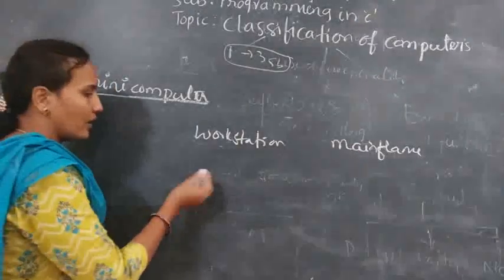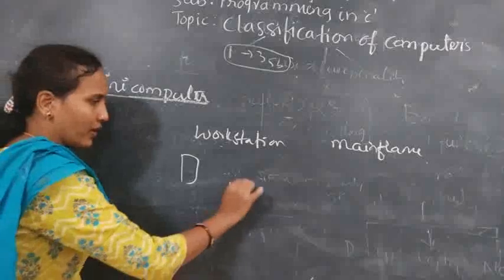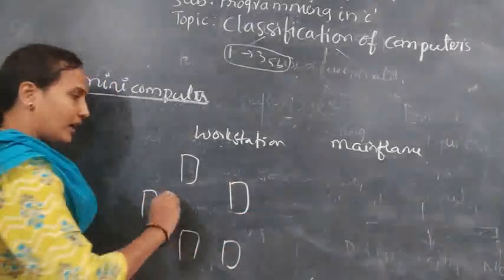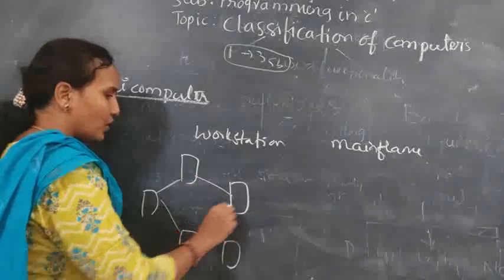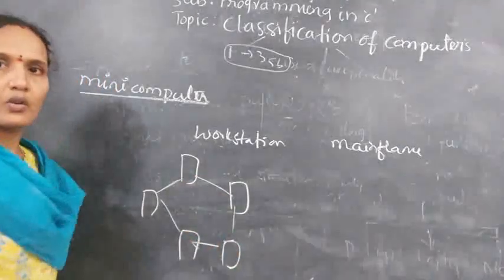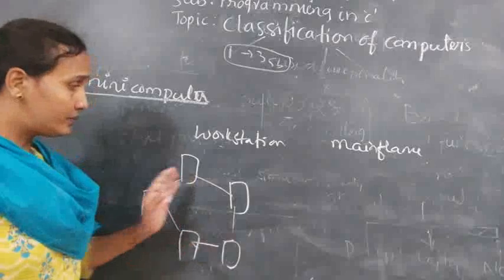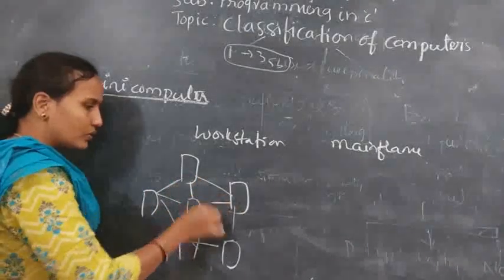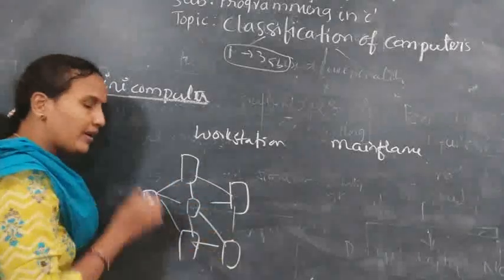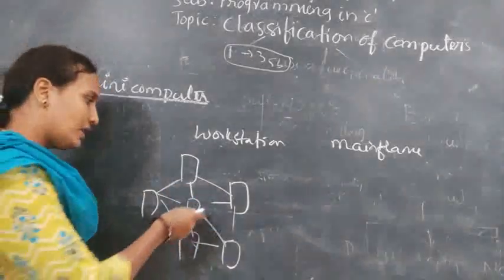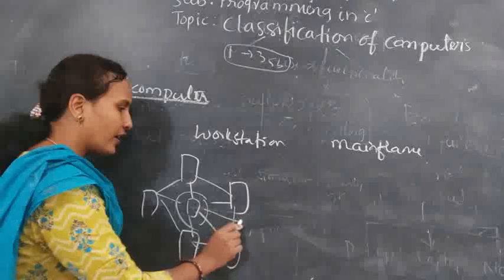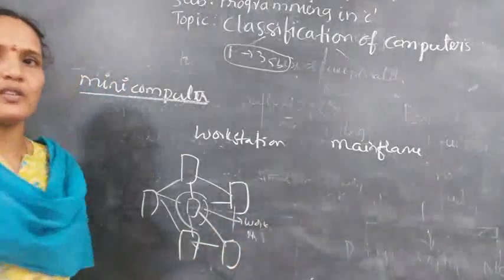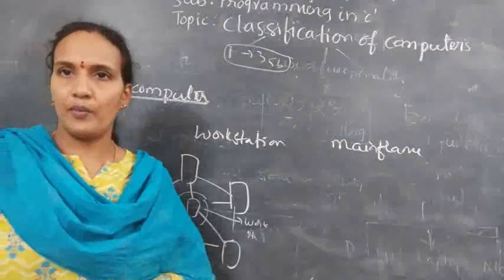Workstation means, in an office or organization, we have 5 or 6 systems connected to each other to share data, and one system stores data from only a limited number of systems. This system is called a workstation.